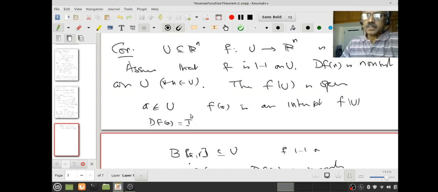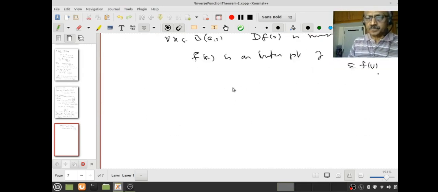That means, under the stated assumptions, f is an open mapping. If you studied topology, you know a map between two topological spaces is said to be open if it maps open sets to open sets. So in the differential category, what we have is, if f is a C1 map which is 1-1 on U, and the derivative is non-singular at all the points of the domain, then f is an open map. Okay, this is what we have proved. Please pause, review and proceed.